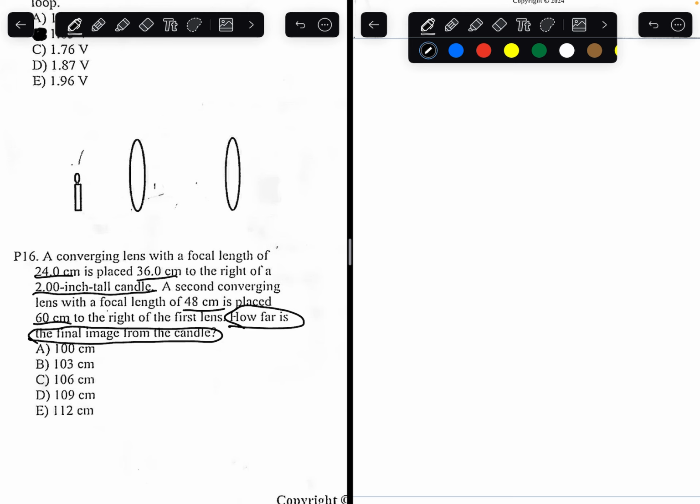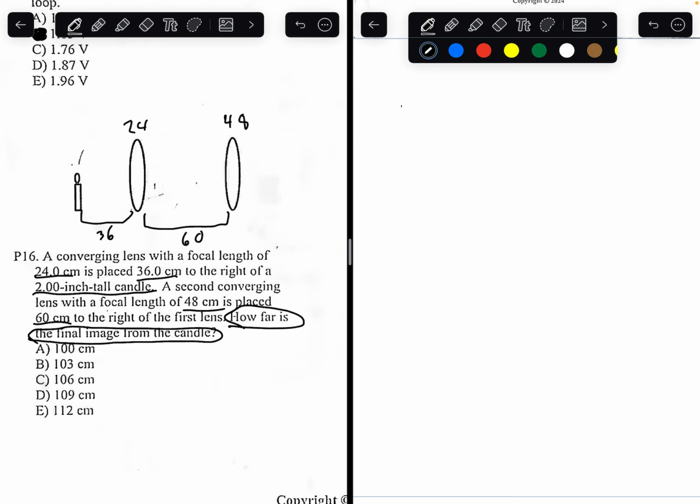So let's try to find the initial image through this candle over here. We know the distance of the candle is 36 centimeters, and the focal length of the first lens is 24 centimeters. The focal length of the second lens is 48 centimeters, and the distance between these two is 60.